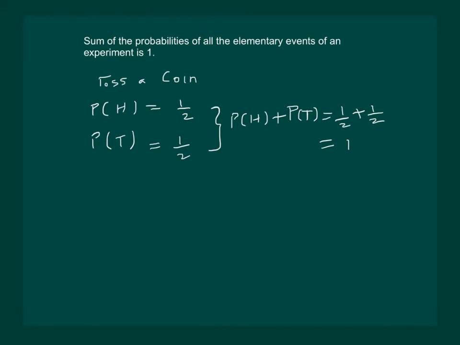Now suppose we throw a dice. Then suppose the experiment is to throw a dice. The possible outcome of the experiment is getting a 1 or a 2 or a 3, 4, 5 or 6. So we can define 6 elementary events here, that is the probability of getting 1, the probability of getting 2 and so on.